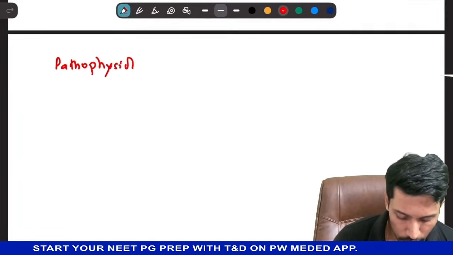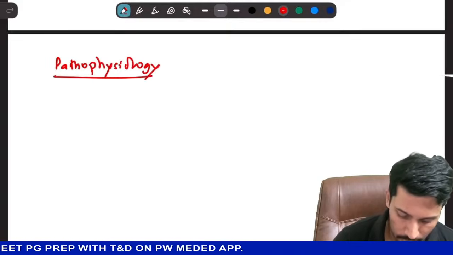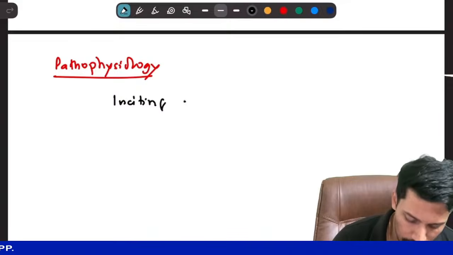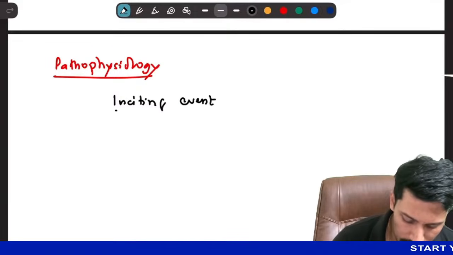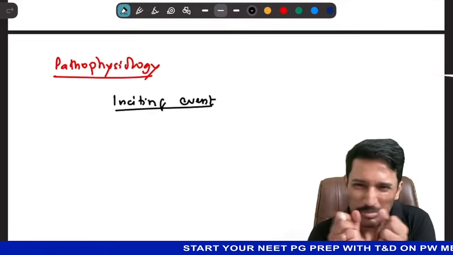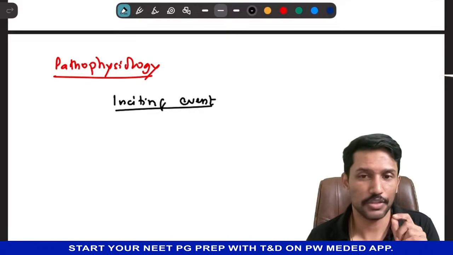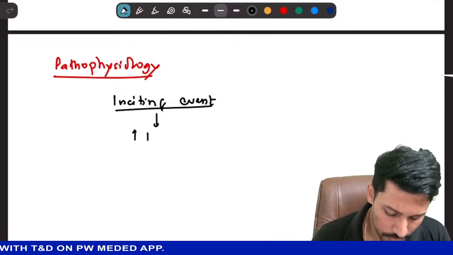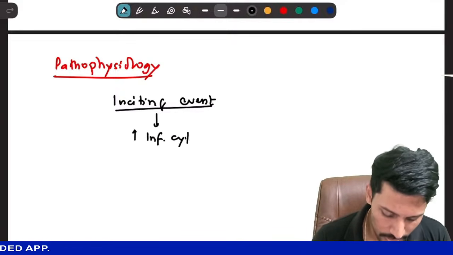The pathophysiology of ARDS is like this. So you have an inciting event. Let us take the example of some road traffic accident and crush injuries, like limbs are crushed. And that crush injury, the inciting event, has resulted in increased production of inflammatory cytokines.